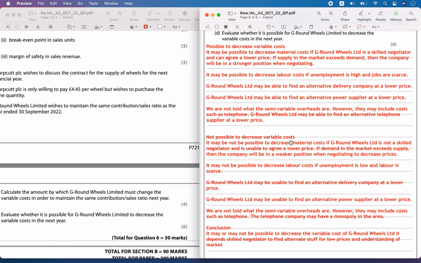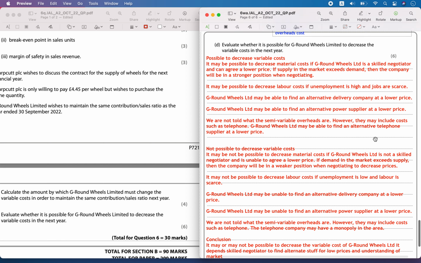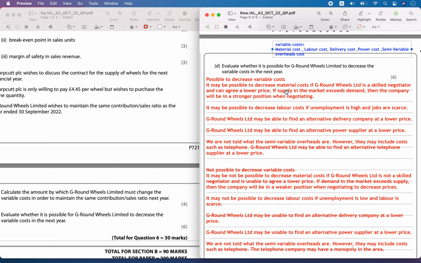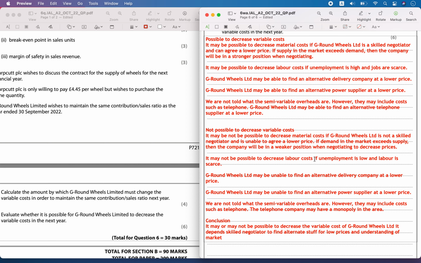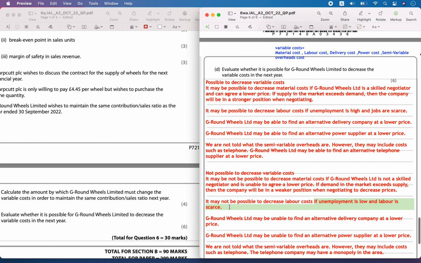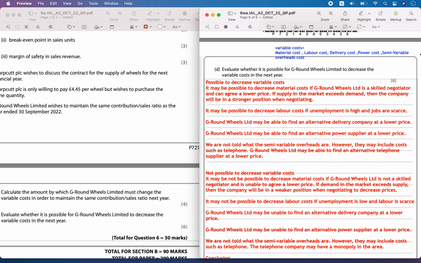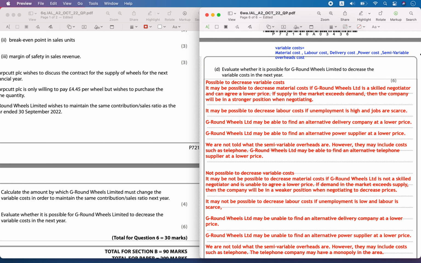However, you should also say it is not possible to decrease the variable cost, because if you don't have a skilled negotiator and you don't have a lot of suppliers in the market, then you can't get the raw materials at a lower price. Also, you can't decrease labor cost because trade unions will be in position, and if there is unemployment and labor is scarce, there may be chances of strike.